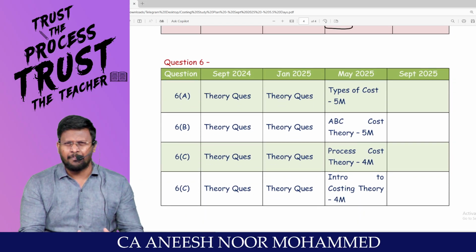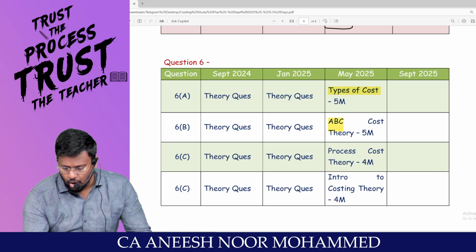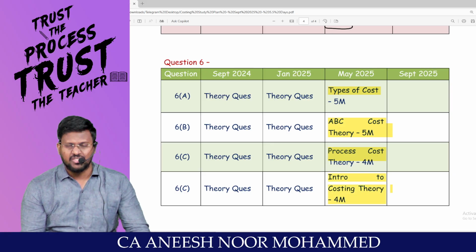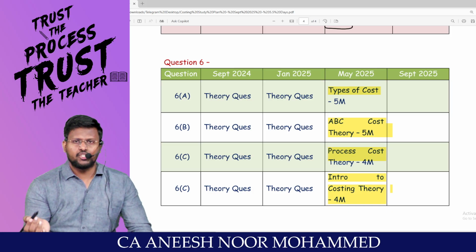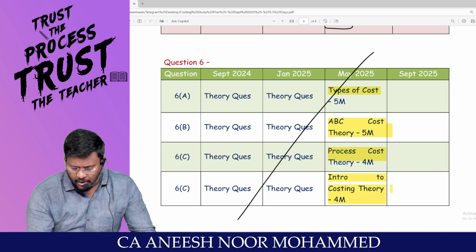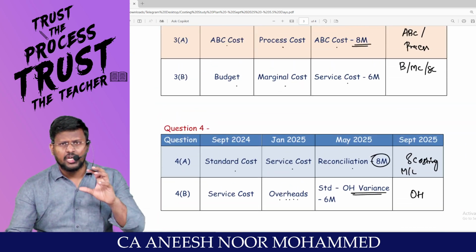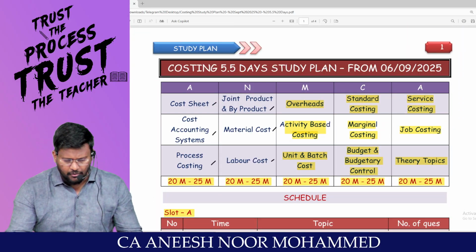And this is just the theory part. Sir, types of cost, one question came. ABC costing, one question came. Process costing, one question came. Introduction to costing theory, from that chapter, one question came. Generally, a student who prepared all the numericals will omit this part if he is not prepared. This is the structure and the way in which you are supposed to prepare for the next 5.5 days.